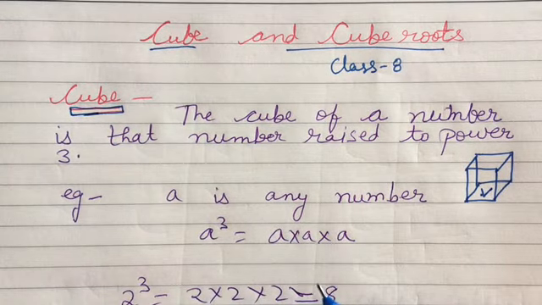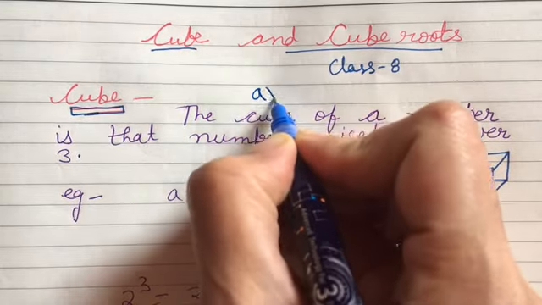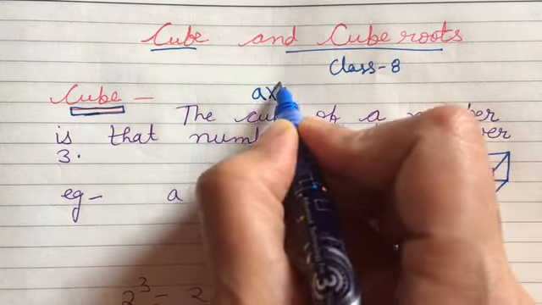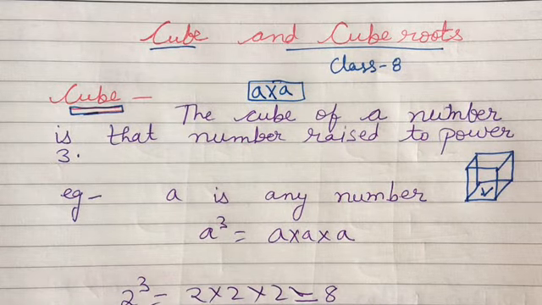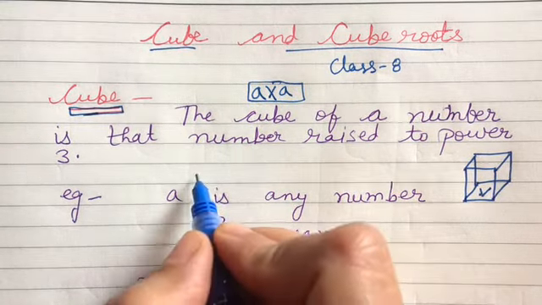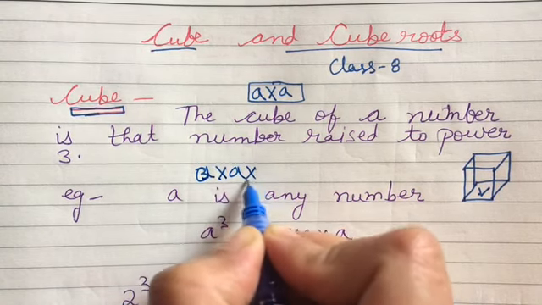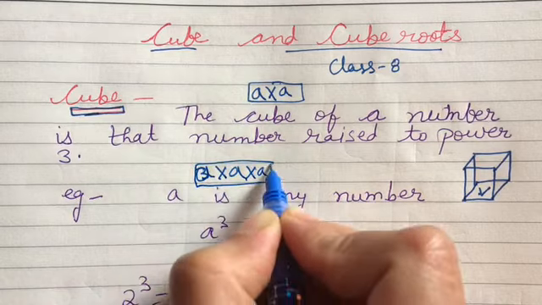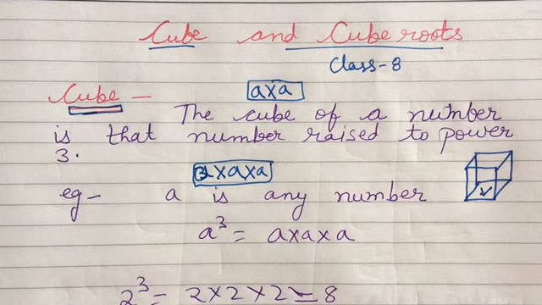So what is a cube? As you know, in square we multiply the number by itself 2 times. So in case of cube we multiply the number 3 times, like a multiplied by a multiplied by a. So when we are multiplying the number 3 times by itself, then it makes the cube.